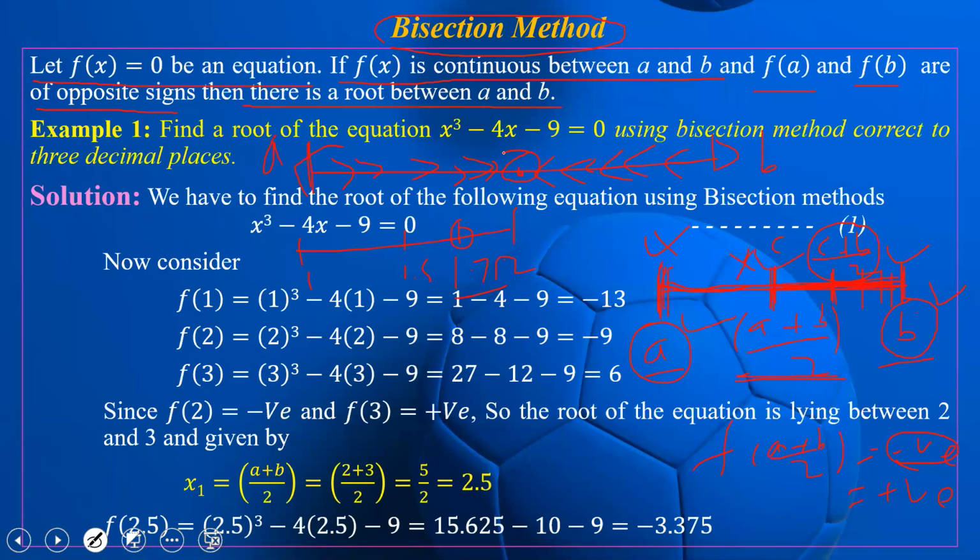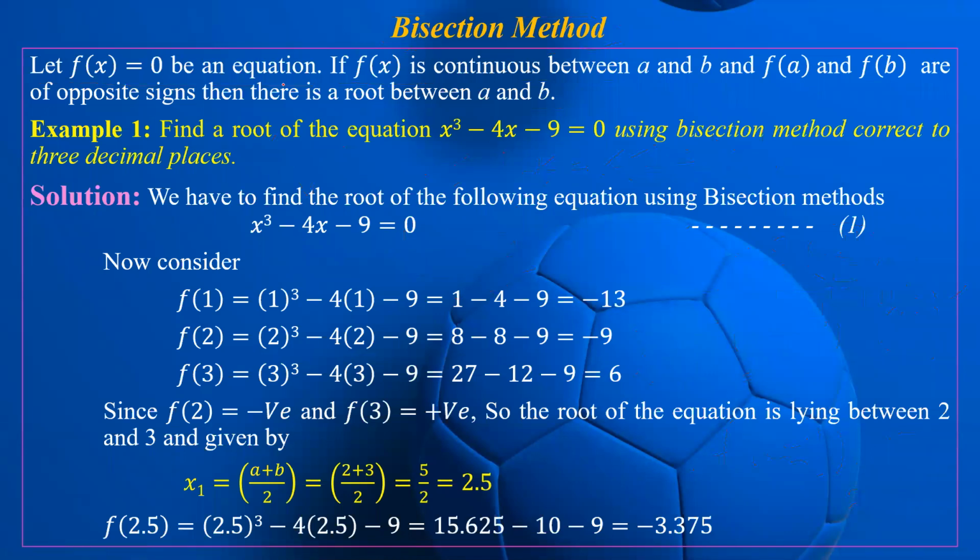Okay, let us take one example, then it will be very clear. Find a root of the equation x cube minus 4x minus 9 equal to 0 using the bisection method, correct to 3 decimal places.